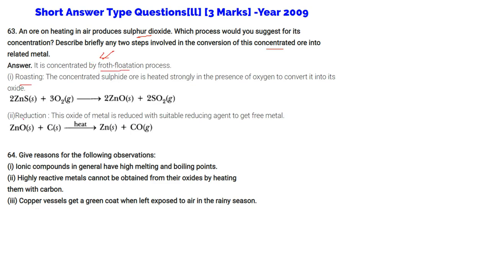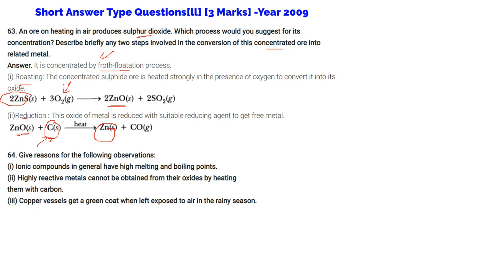Roasting and reduction. In roasting, the concentrated sulfide ore is heated strongly in the presence of air to convert it into oxide. Now this metal oxide is reduced with a suitable reducing agent. In this case we are using carbon to get the free metal.